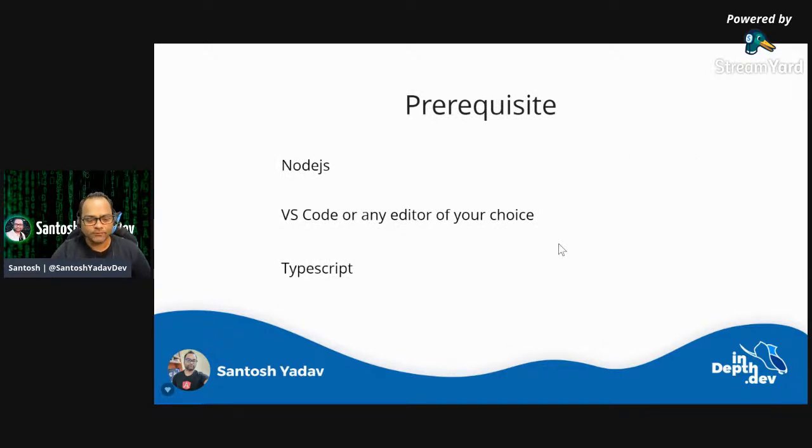Prerequisites: most of you might already have this installed, so you may have Node.js already installed on your machine, and VS Code or any editor of your choice. I'm going to use VS Code. You should have a little bit of an idea about TypeScript. If you don't, I think that's fine. If you have a little bit of an idea about JavaScript, that's also sufficient.